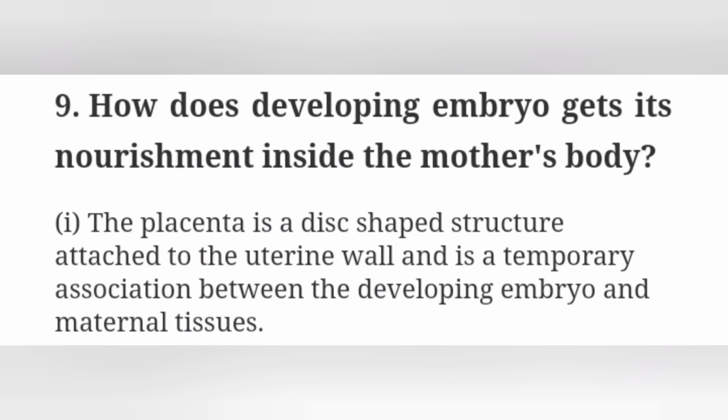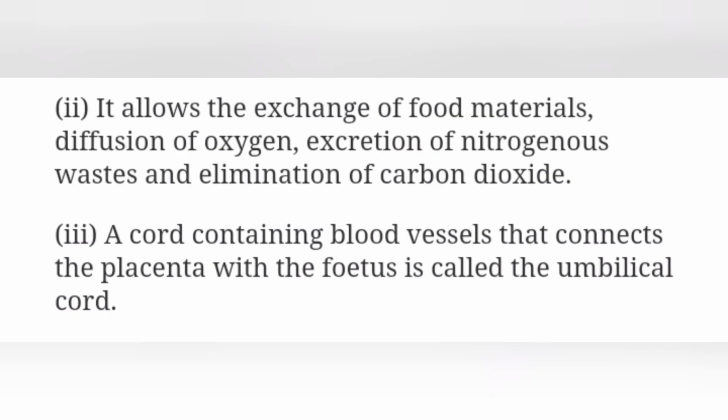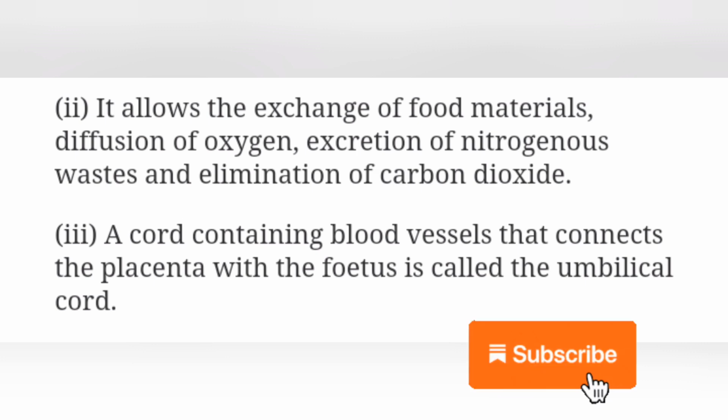Ninth question, how does the developing embryo get its nourishment inside the mother's body? Answer, first point, the placenta is a disc-shaped structure attached to the uterine wall and is a temporary association between the developing embryo and maternal tissues. Second point, it allows the exchange of food materials, diffusion of oxygen, excretion of nitrogenous waste and elimination of carbon dioxide. Third point, a cord containing blood vessels that connects the placenta with the fetus is called the umbilical cord.